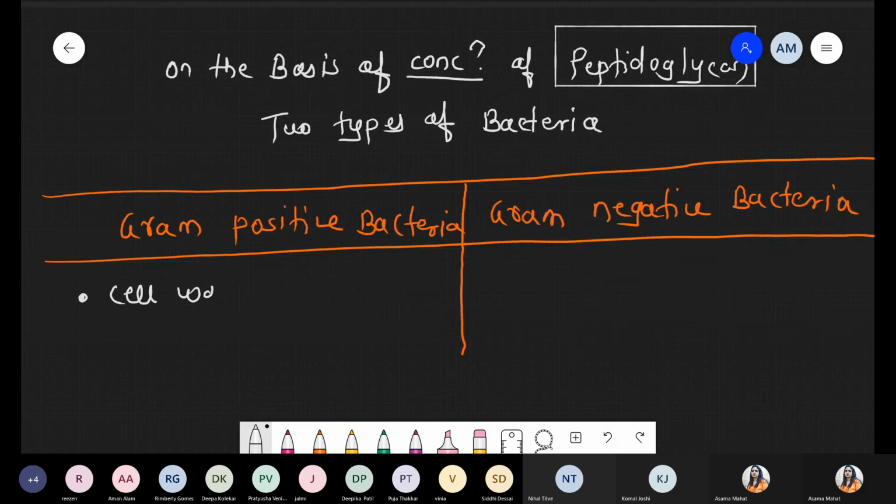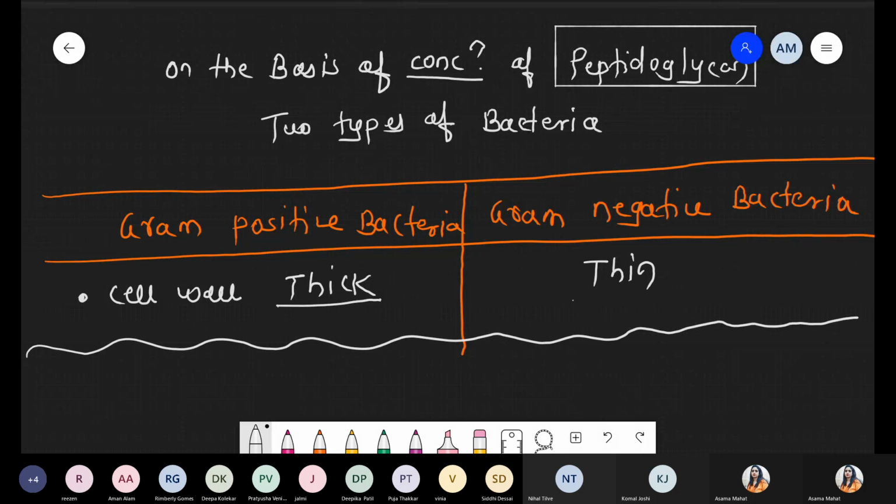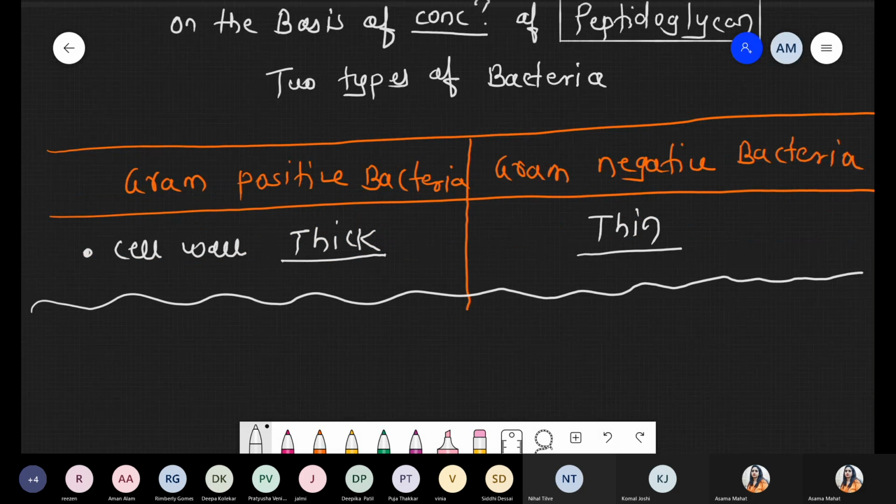So first we talk about the peptidoglycan concentration, with respect to the cell wall. Whenever we are talking about gram positive, the cell wall is thick, and when we talk about gram negative, it has a thin cell wall on the basis of this peptidoglycan. Another condition, concentration: inside gram positive bacteria the cell wall is thick because the concentration of peptidoglycan present inside the cell wall is high.